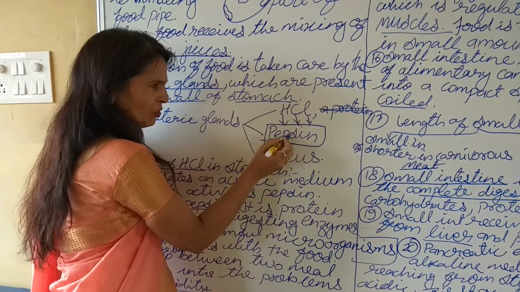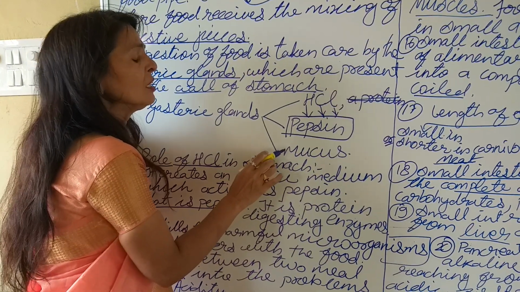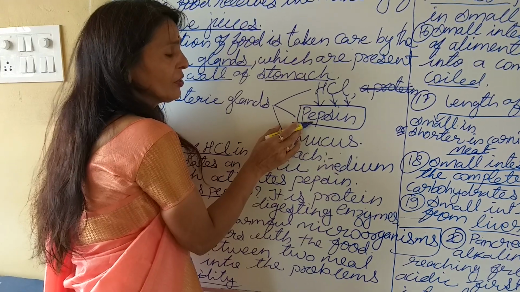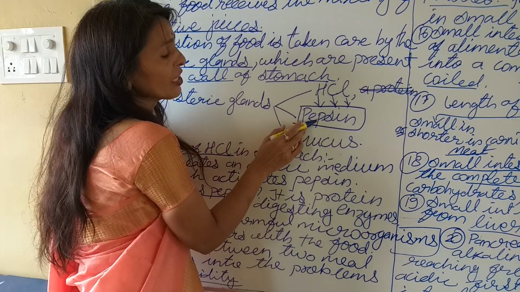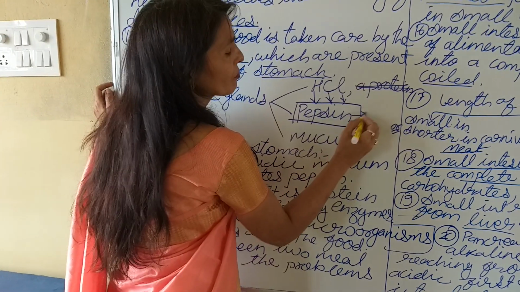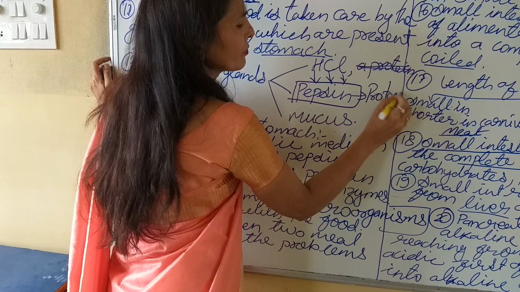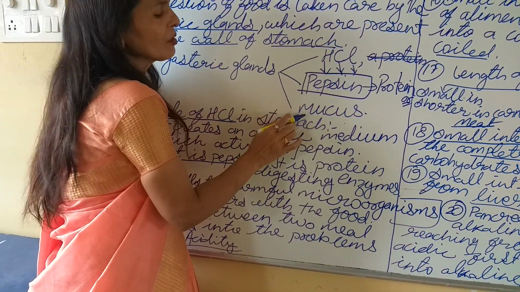This is one more function of HCl. Then when the pepsin is activated, it reaches the world of action, and it starts digesting protein.